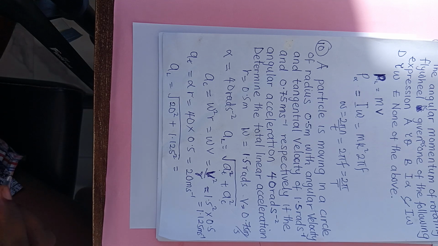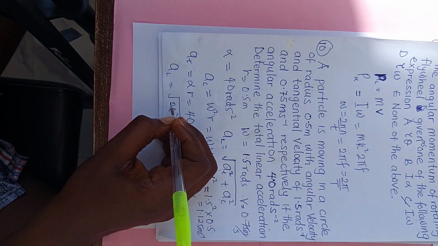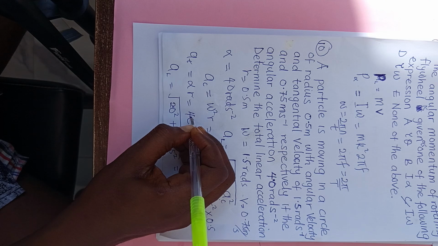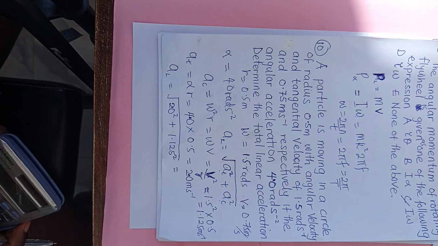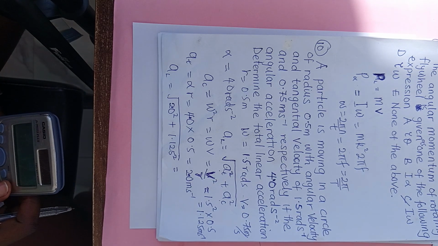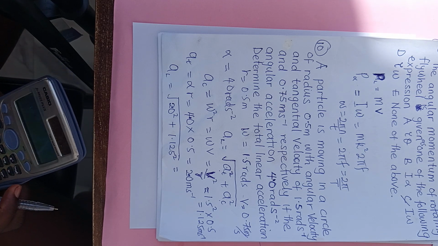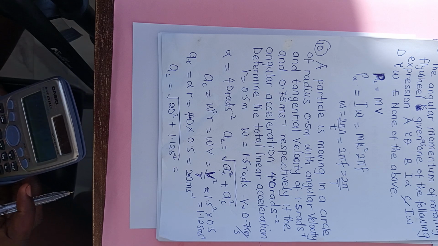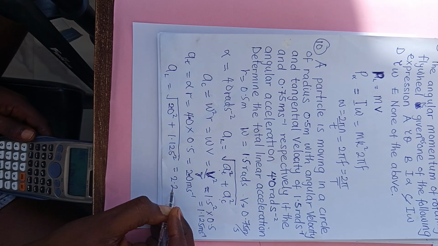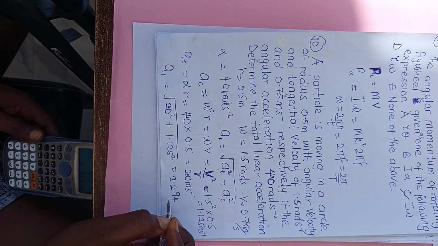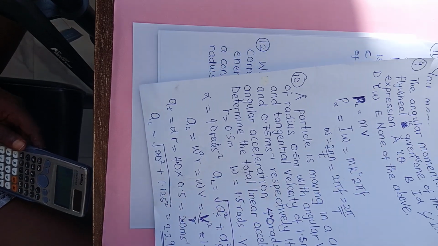So what do we have? 20. Oh, this is not 20. This is 4.0. So here we're going to be 2.0. Sorry, this is 4.0, not 40, because the value is too big compared to this. And so 2.0 square plus 1.125 square. Then square root of everything should be giving us what? 2.2946 meter per second. So that will be your answer.